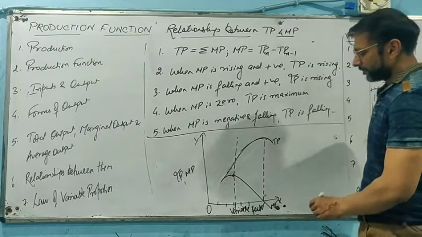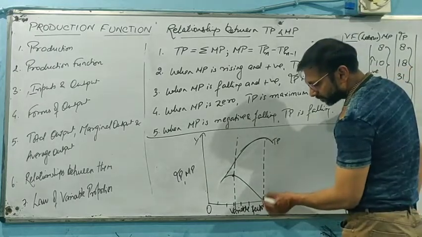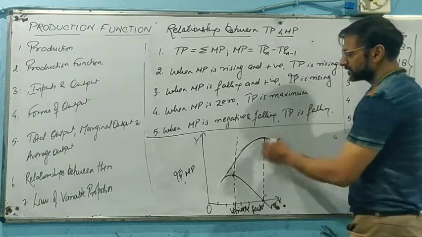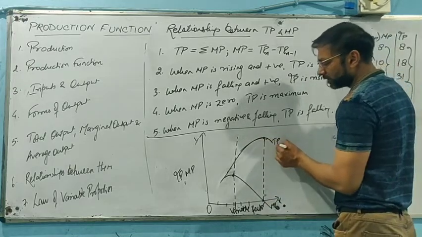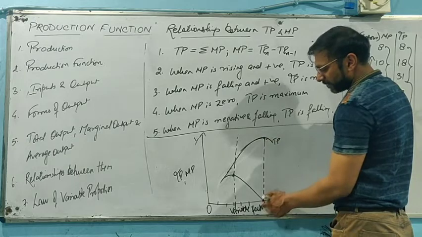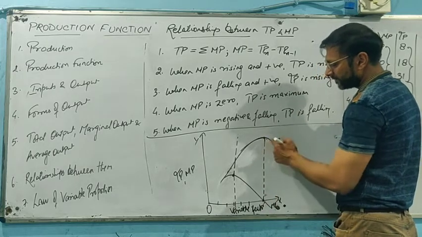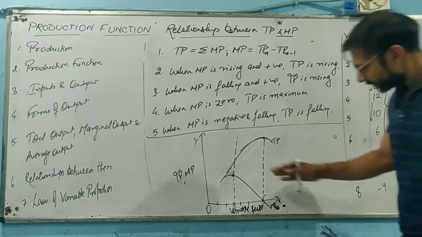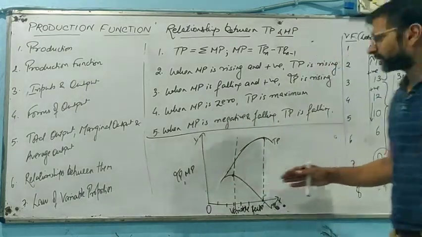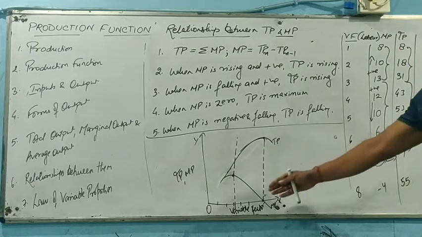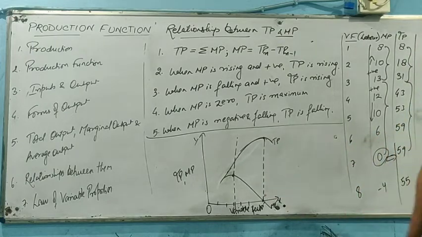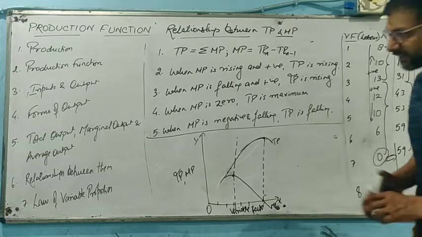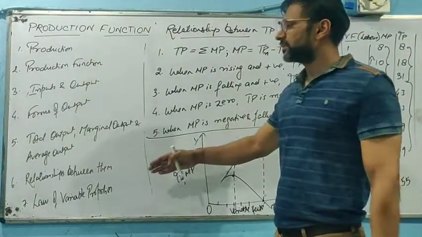Right? And when marginal product touches zero, total product becomes maximum. So this is the maximum point for total product, and as and when marginal product becomes negative, TP starts falling. So we need to produce the freehand diagram. You can take this value also, you can prepare the freehand diagram also. So this is basically the relationship between total product and marginal product that we have seen.